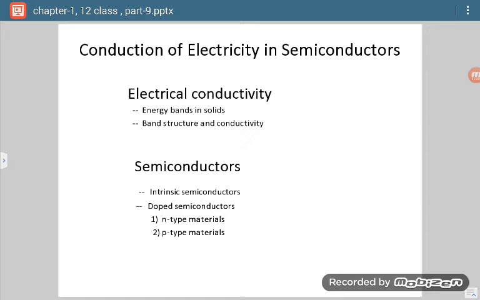Now semiconductors. So semiconductors are of how many types? This also we will be discussing. First is intrinsic semiconductors and second is doped semiconductors. Now doped semiconductors are of two types, n-type semiconductors and p-type semiconductors. So there are these four main things which we are going to discuss in this session.